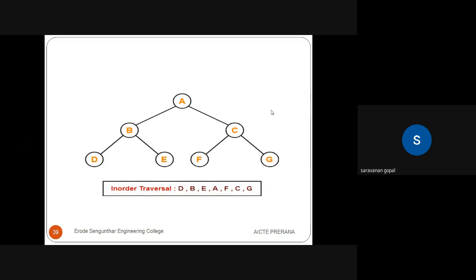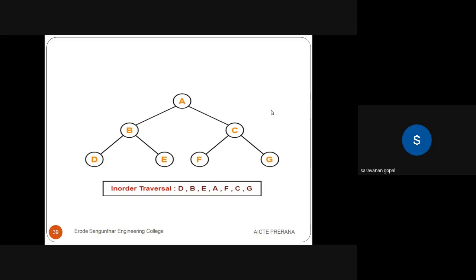Then the right side of B is which one? E is the right side of B. So we visit the right side of B. So E is also visited. Now D, B, E is visited. That is, the left child is visited. Then go for the root node. Which is the root node of B, D, E? A is the root node of the left side. So visit the root node. Root node A is visited here. After that we go for the right side.